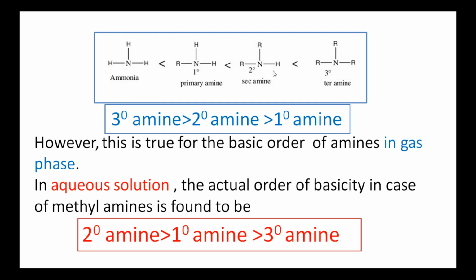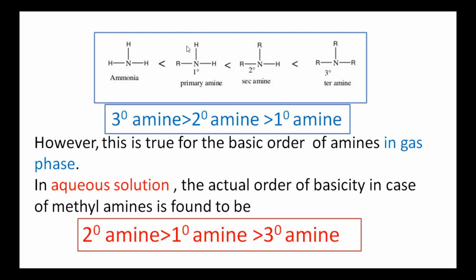While going to secondary amines, there are two alkyl groups. These two alkyl groups have plus I effect. So these two groups are releasing groups. That is, these two groups release the electrons towards the nitrogen atom. Hence, the availability of lone pair of electrons on the nitrogen atom is more than in the primary amines. While going to tertiary amines, there are three alkyl groups. These three are plus I effect groups. That is, these three are electron releasing groups. These three groups release the electrons towards the nitrogen atom. Hence, the lone pair of electrons on the nitrogen atom is more available for protonation.